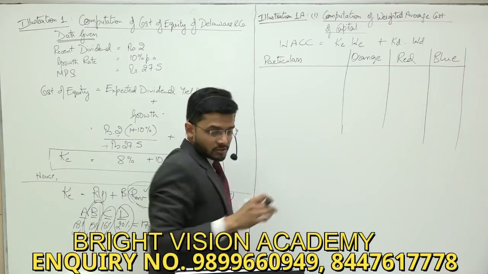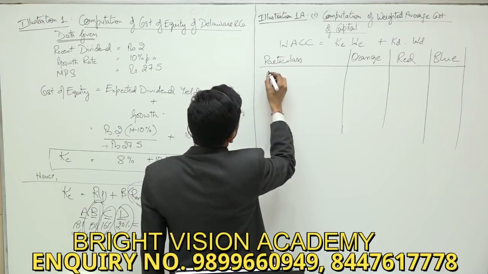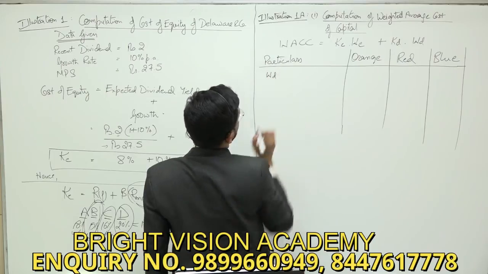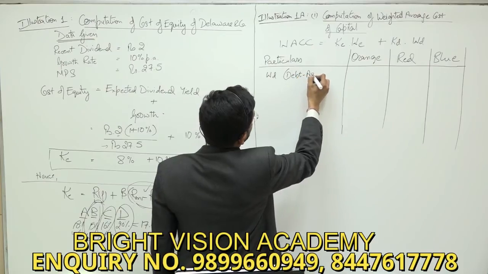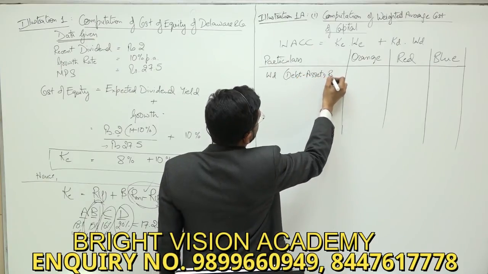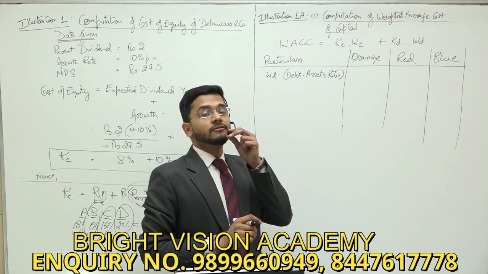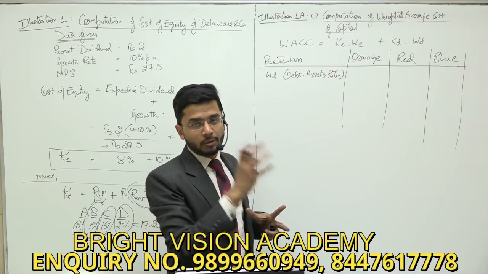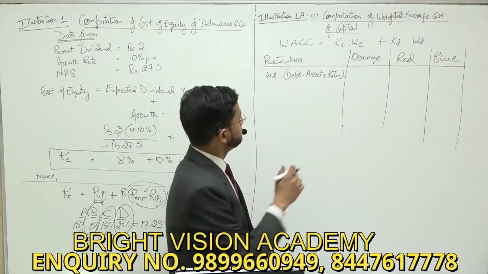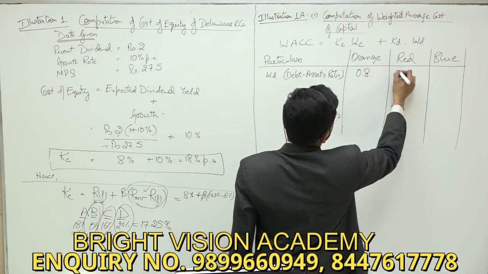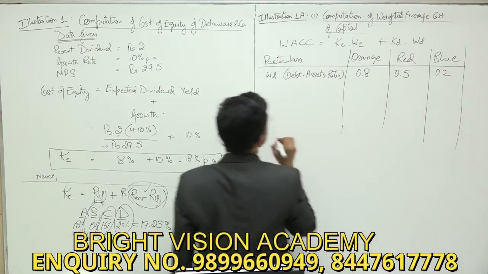So the information which is given to us is, first of all, weight of debt, which is given in the form of debt assets ratio. This is weight of debt. So weight of debt would be required to compute the weighted average cost of capital, because we need to multiply the weight of debt with the cost of debt. This is 0.8, 0.5 and 0.2.